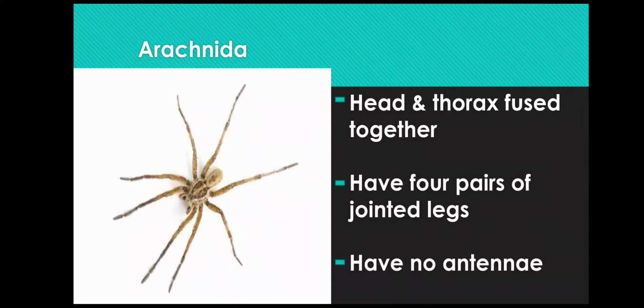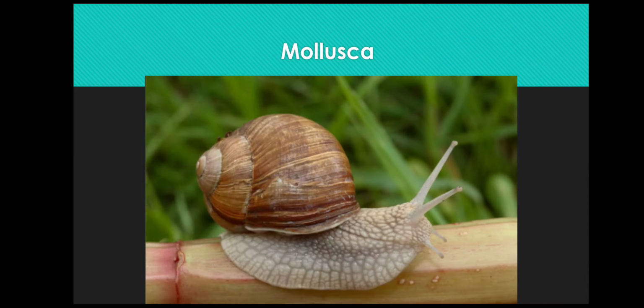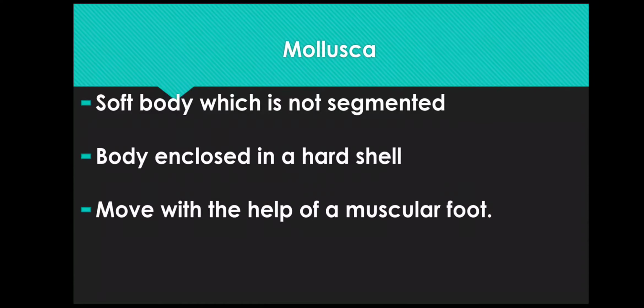The seventh phylum is Mollusca. They have a soft, non-segmented body enclosed in a hard shell. They move with the help of a muscular foot. The common examples are snail, slug, pearl oyster, and octopus.